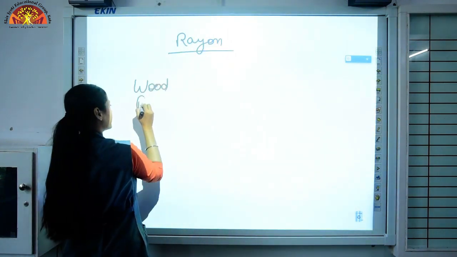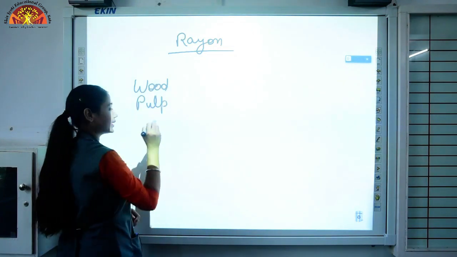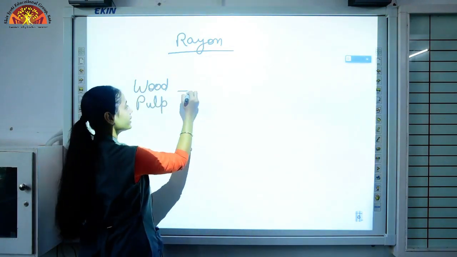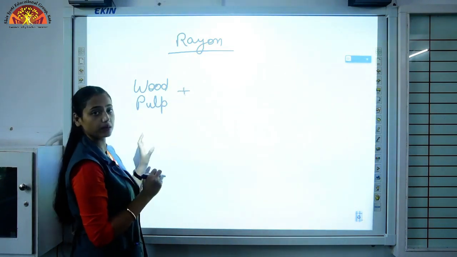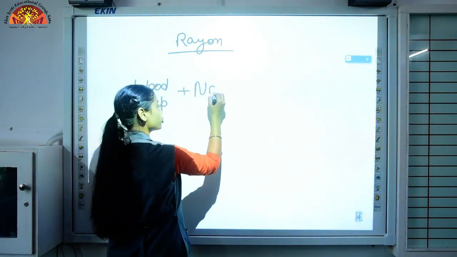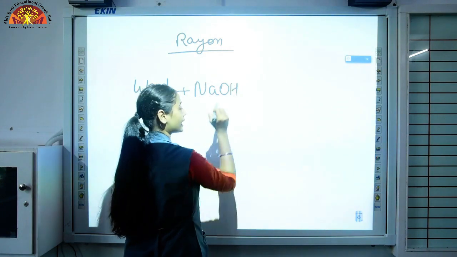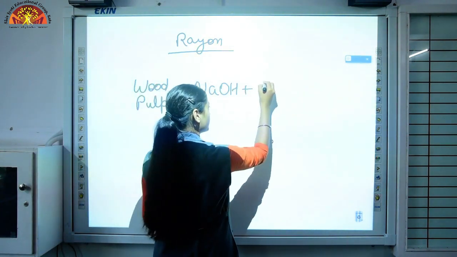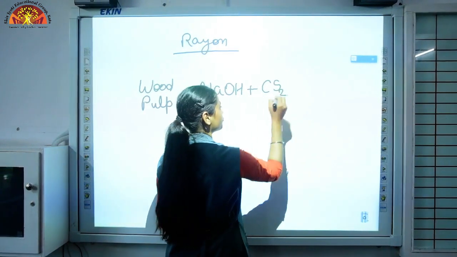From wood pulp, we extract cellulose. Now we treat this wood pulp with sodium hydroxide, which is a chemical, and carbon disulfide.